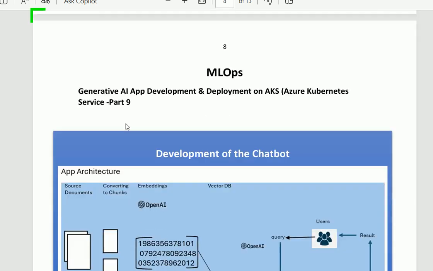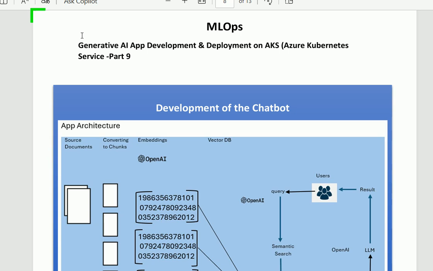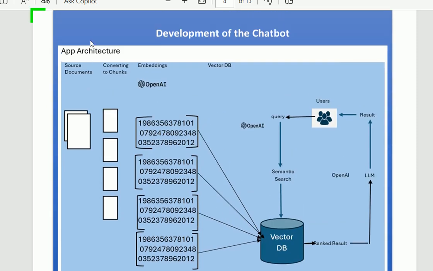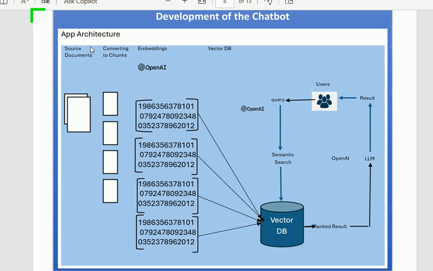The main thing about the development of the chatbot is the application architecture. This is the application architecture. When we develop an application in artificial intelligence, it starts from the source document.